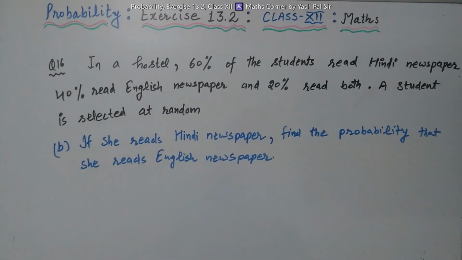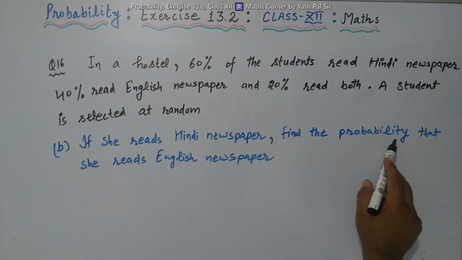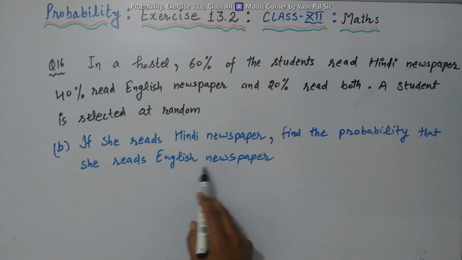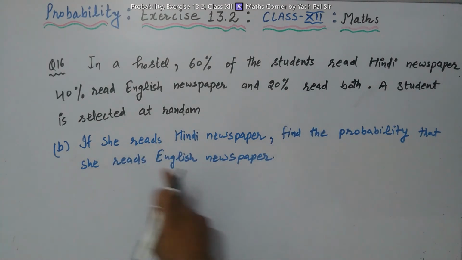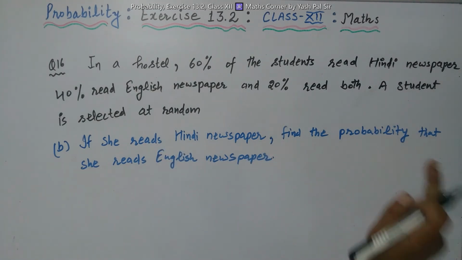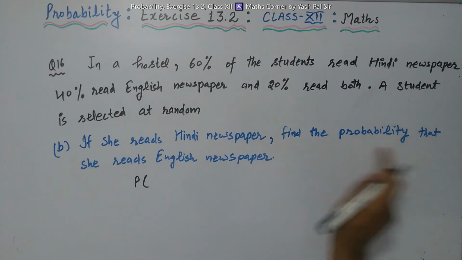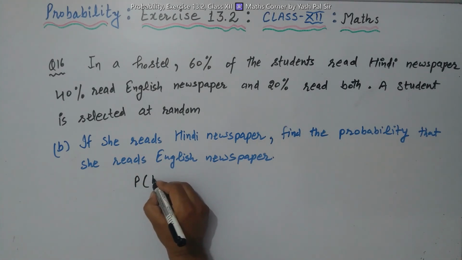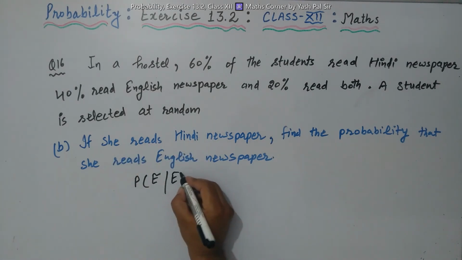B part we have: if she reads Hindi newspaper, find the probability that she reads English newspaper. So symbolically, what is the meaning of this? Find the probability that she reads English newspaper given that she reads Hindi newspaper.